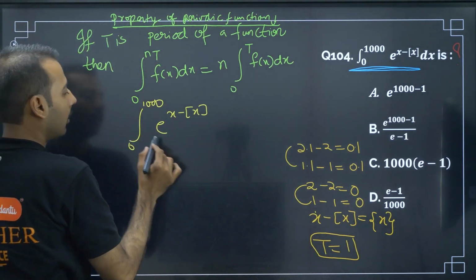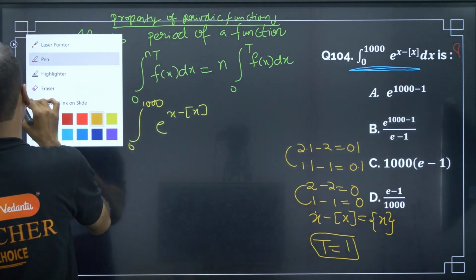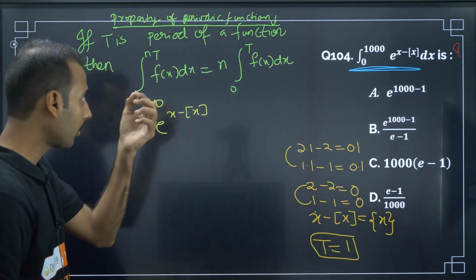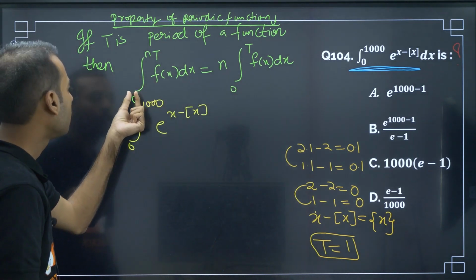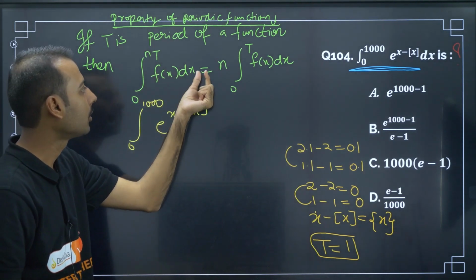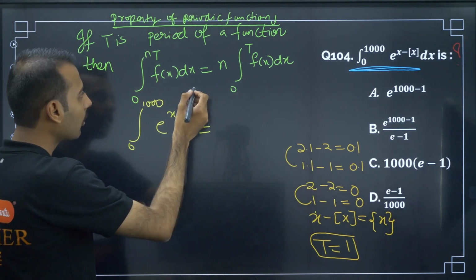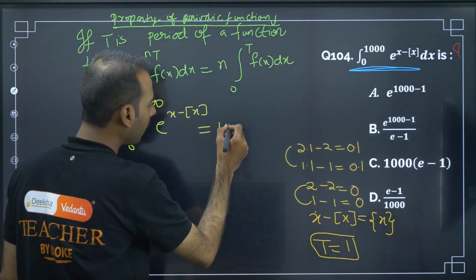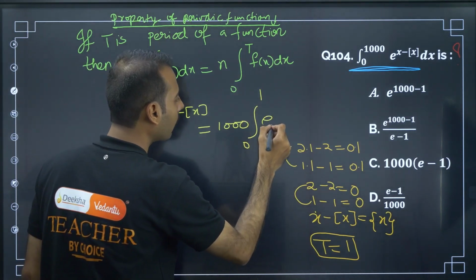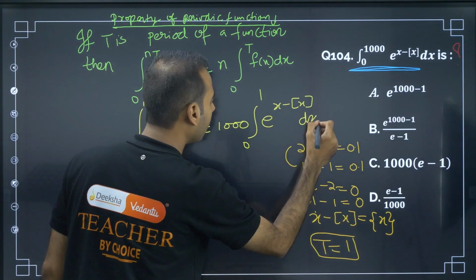Next, now I will use this property. So now you try to relate that question with this property, the integral from 0 to nT. So T is 1, f of x is this function. Let me write it like this. In place of n, I am writing 1000, and the integral from 0 to 1 of f of x, in place of f of x, x minus GIF of x dx.